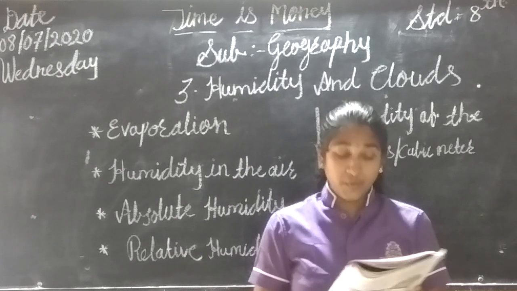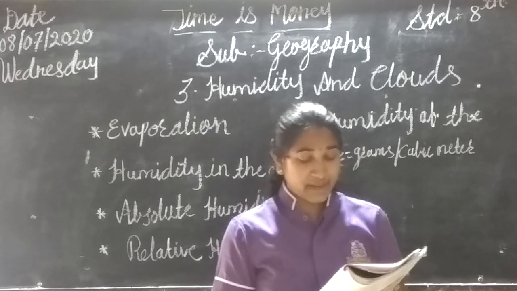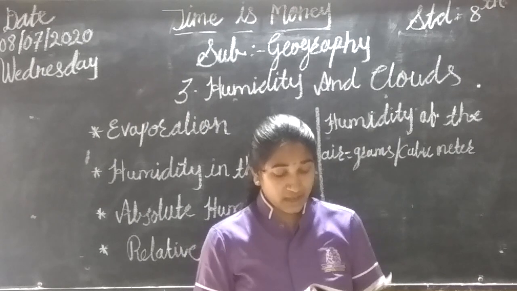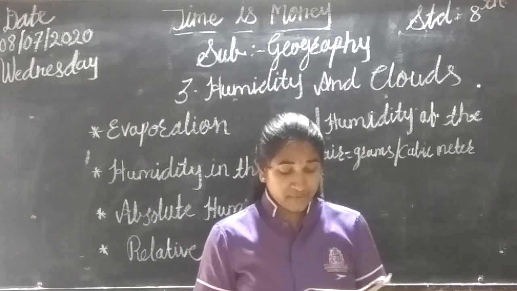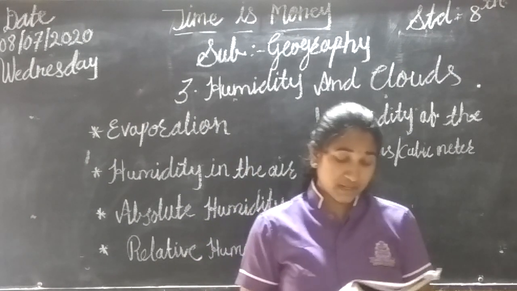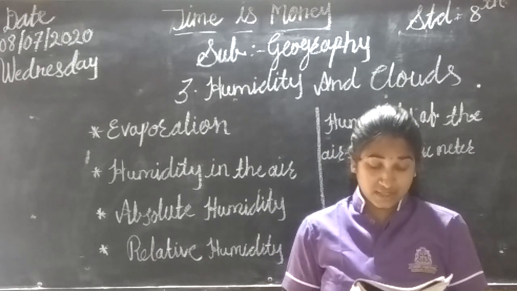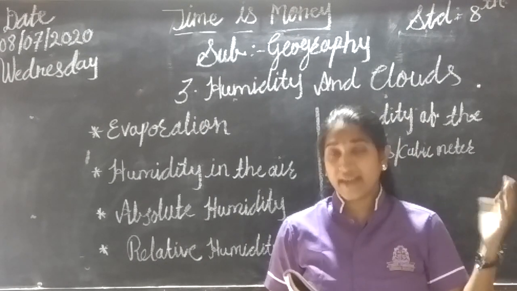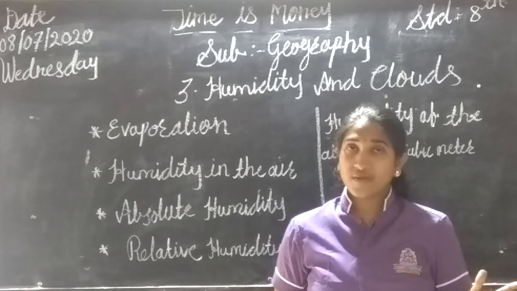Next is Mumbai. The air is hot and humid. There the proportion of moisture in the air is very high. In addition, if dark clouds cover the sky, the content of moisture in the air increases. See, in Mumbai, how is the air? The air is hot and humid. Okay.